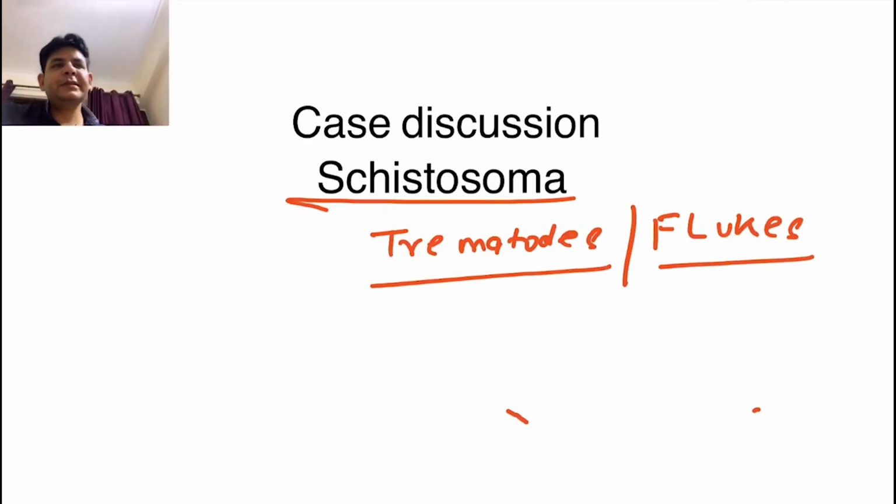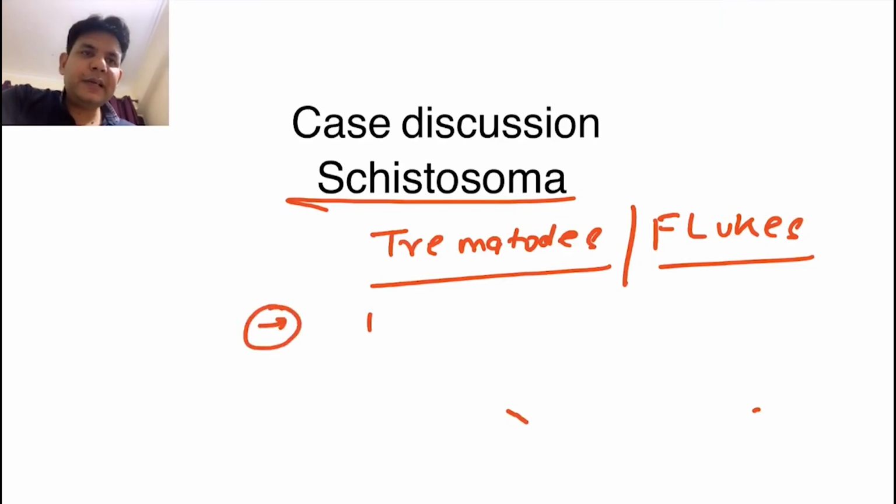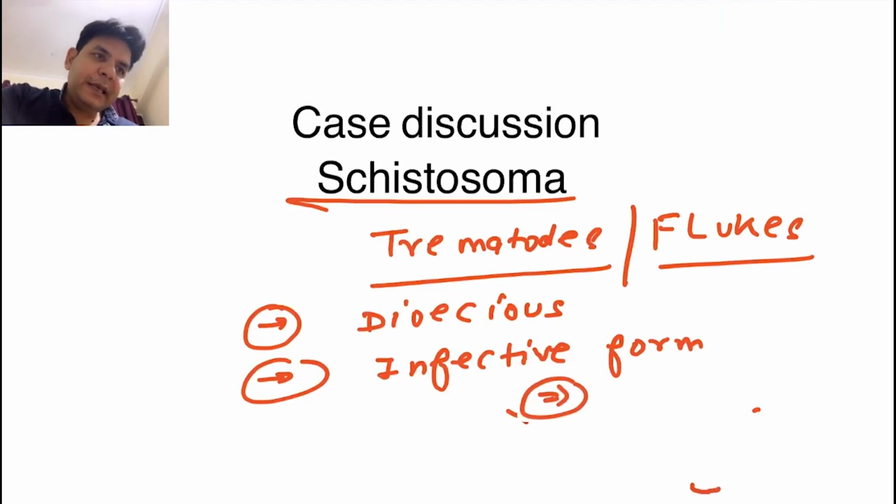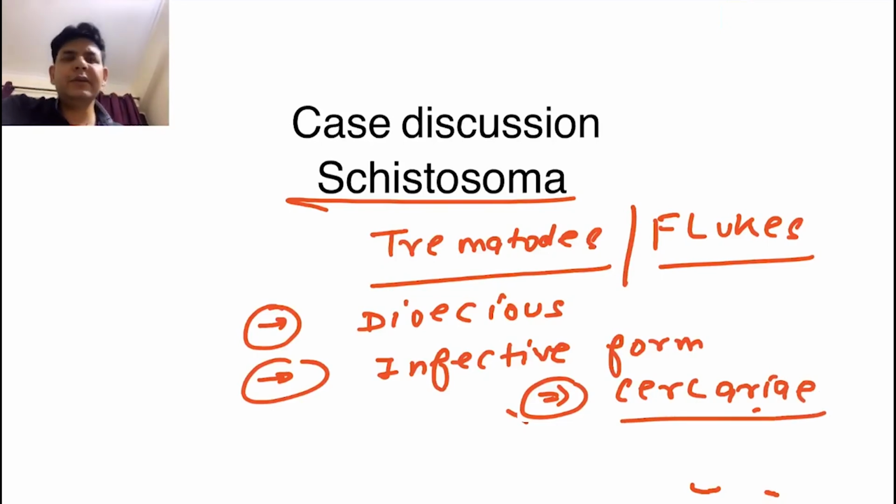Schistosomes go somewhat against the general rule of trematodes. And what are those exceptions? These particular fellows are dioecious. First thing, they have separate male and female. Another thing you need to remember is the infective form. The infective form for the schistosomes is Cercaria. That is the infective form.